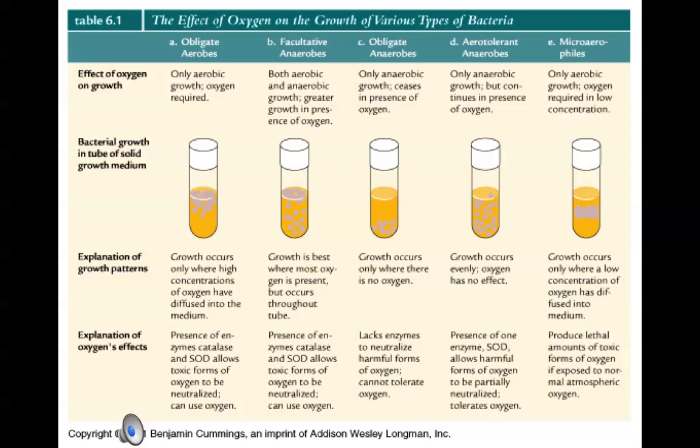Plus, we have one more category called the microaerophiles. We've actually already described microaerophilic growth in one of the introductory Chapter 1 slides. Micro meaning tiny, aerobe meaning oxygen. These organisms only need a small amount of oxygen to grow, and typically will grow just underneath the surface of the broth container or the broth medium in which they're being grown.